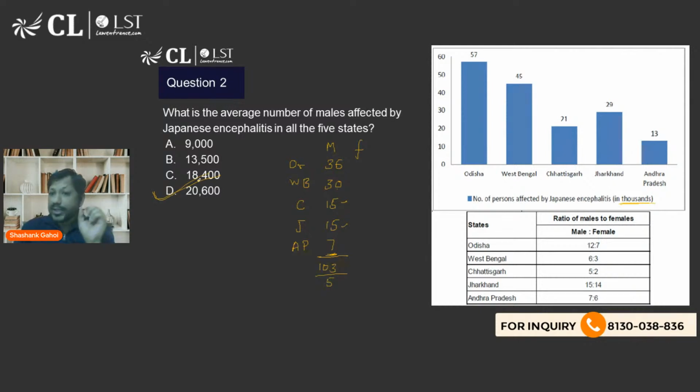So that's how we are going to approach this question. We are not going to calculate the exact value. We are simply going to approximate and see which option is the closest. I'm not going to solve the question; I am trying to get the correct answer out of the options. Always remember, when you are solving any question in the exam, our job is not to solve the question. Our job is to figure out the correct option. Now let's move on to the next question.